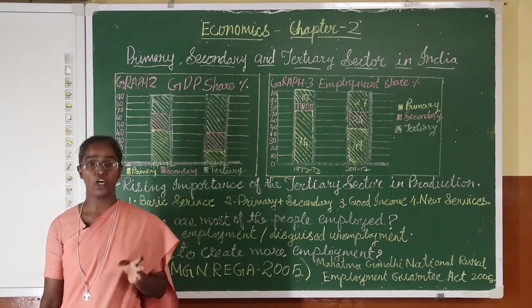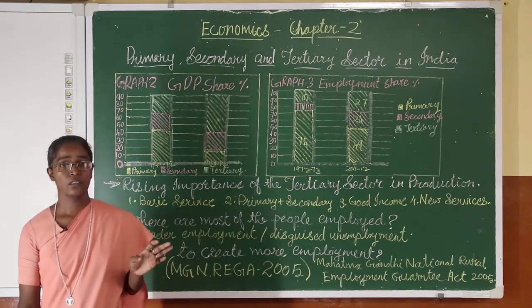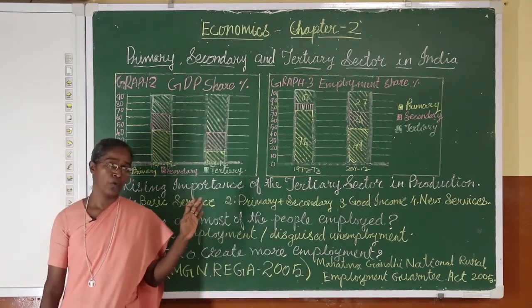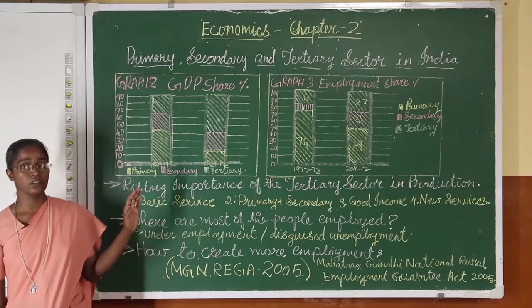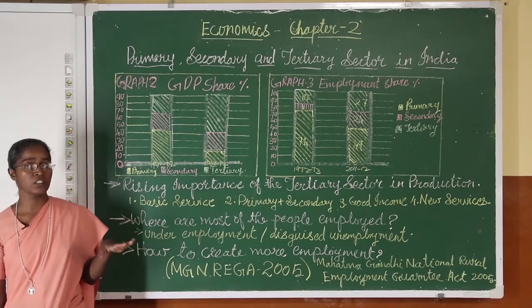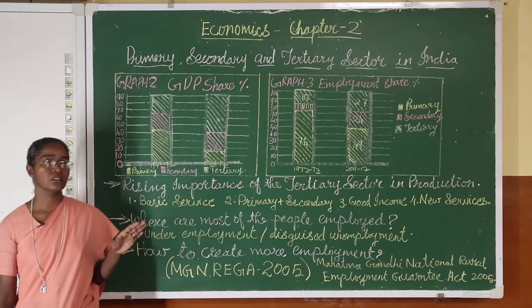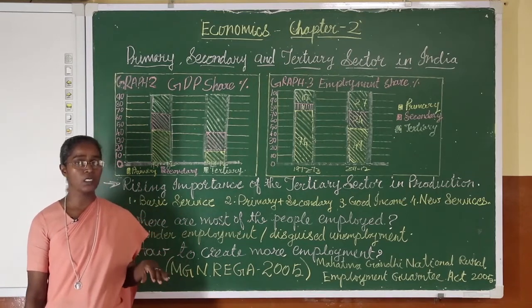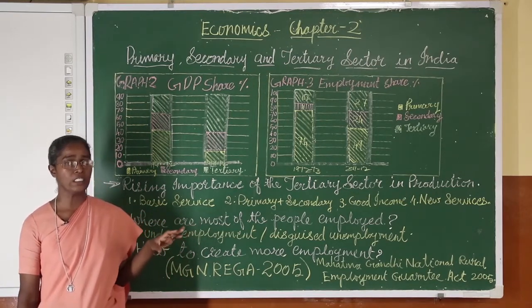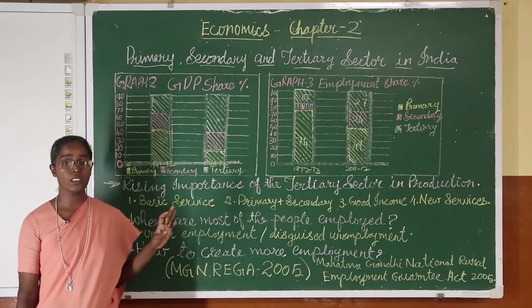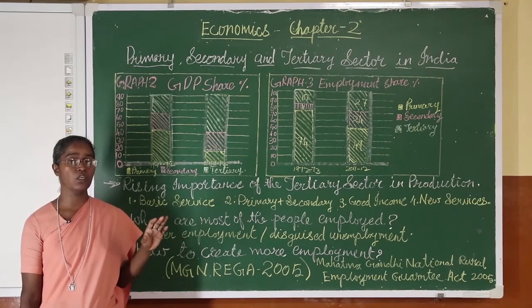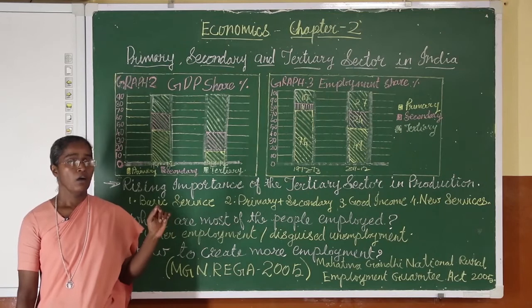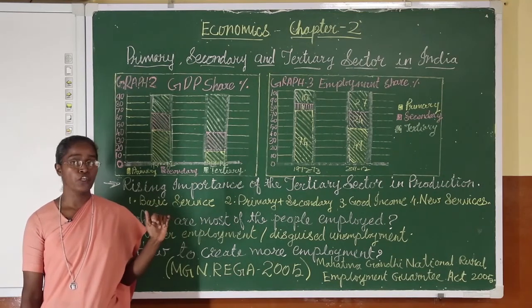GDP shows the economy of the country. Now how we find the GDP? That is the value of final goods and services that is produced within the country in a particular year. That is what we learned, and GDP is very important from your final examination point of view.